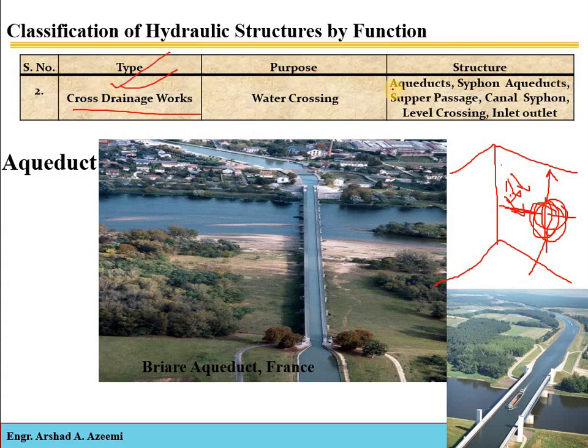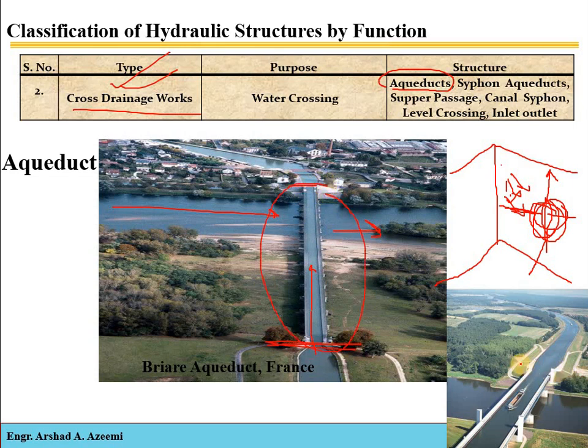See, aqueduct is one of the cross drainage works. For example, if this is a natural stream, a natural drain, and this is the canal. The canal can be for any purpose, but here we are just considering the canal for irrigation purposes. So for example, up to here you transported the water. Now you have to pass this water over this natural drain. So this structure is called the aqueduct.